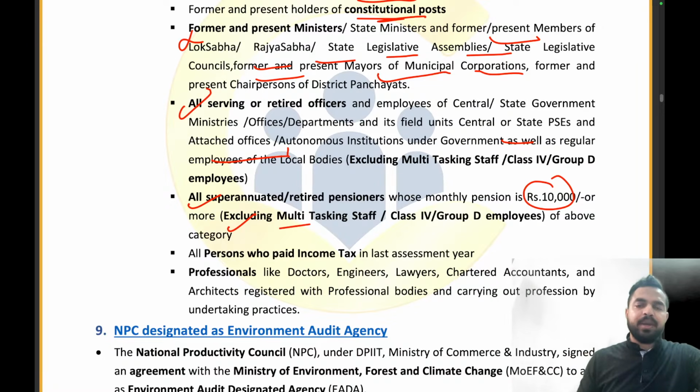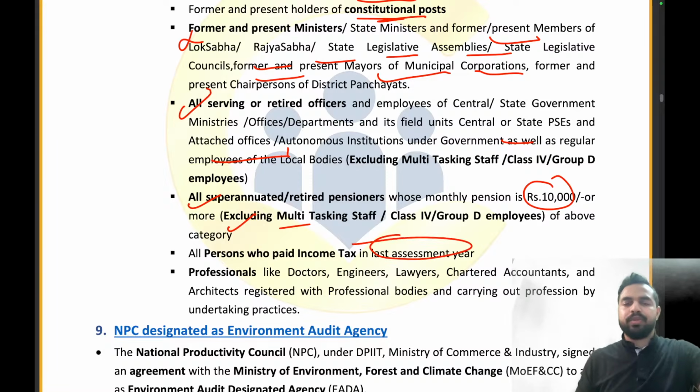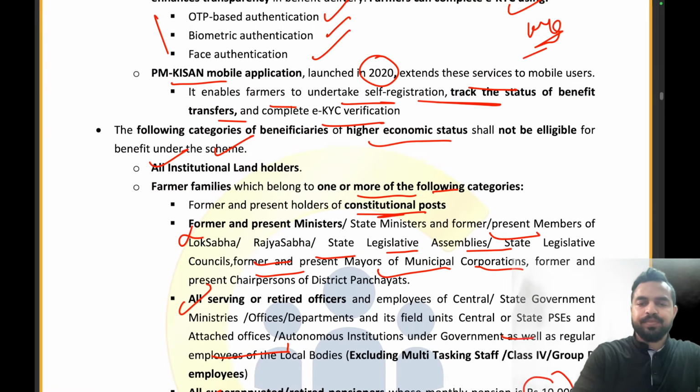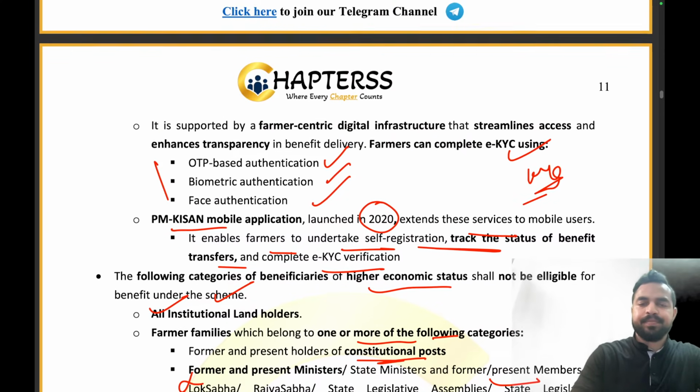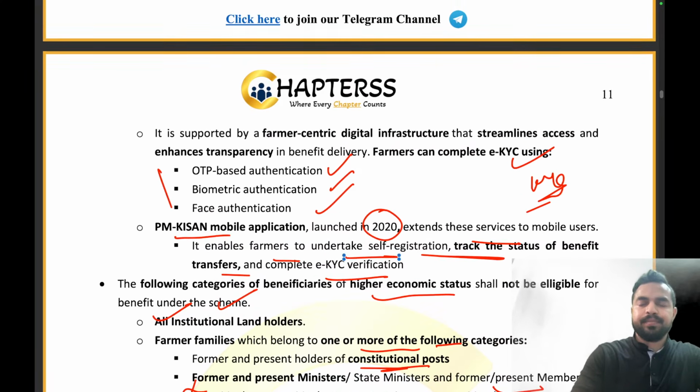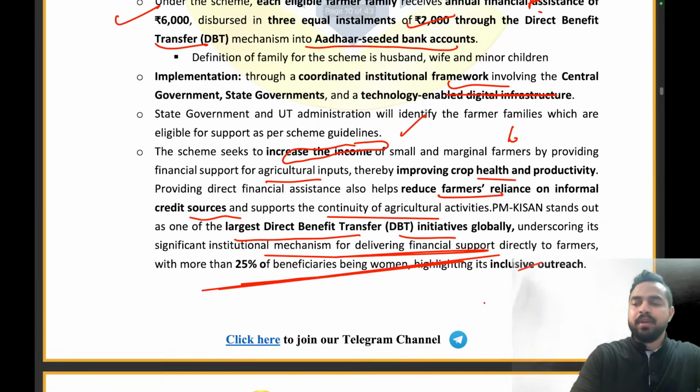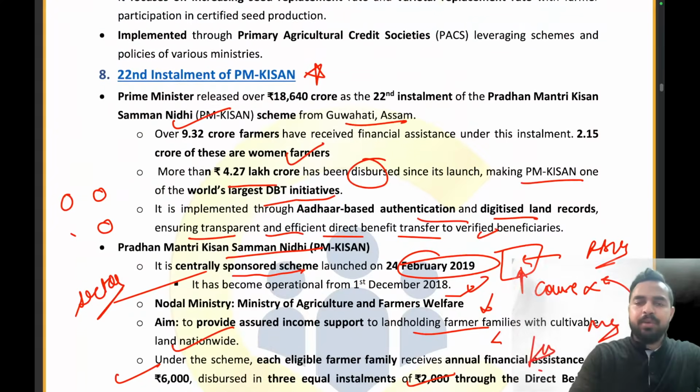All the persons who paid income tax in the last assessment year are not allowed. Clear everyone? Are you guys able to understand it? All the important articles are from here. So please give me a thumbs up in the chat box if yes, this is clear.